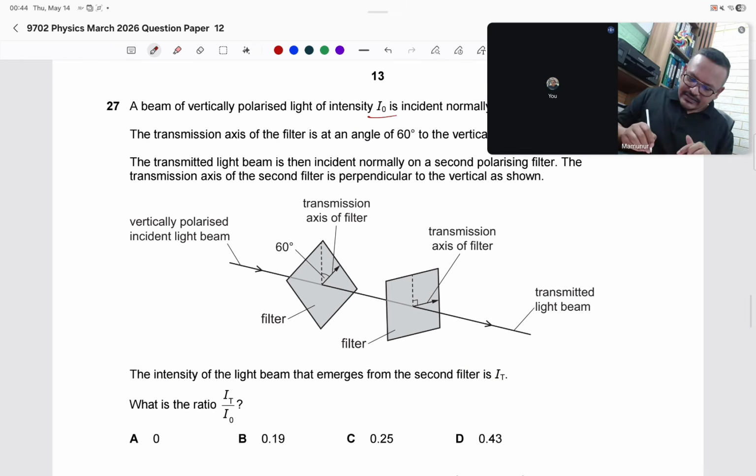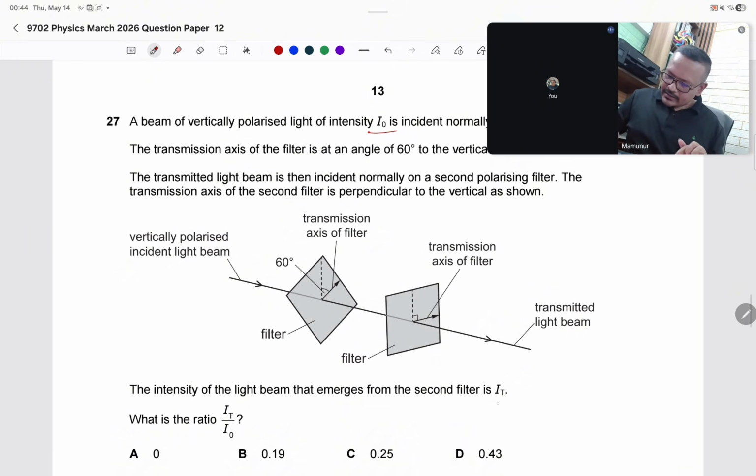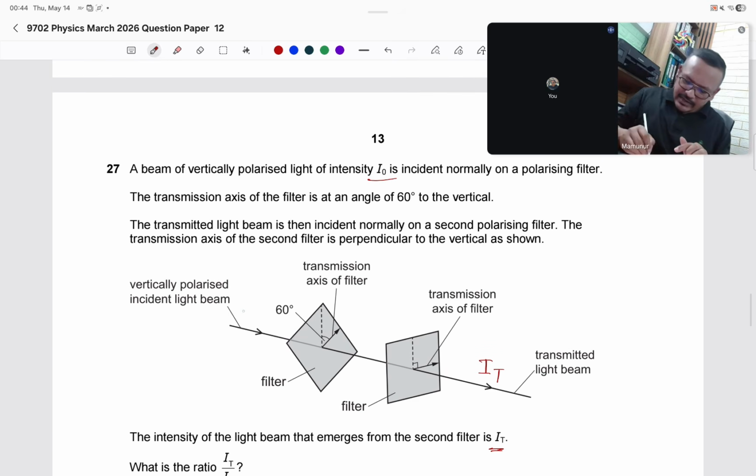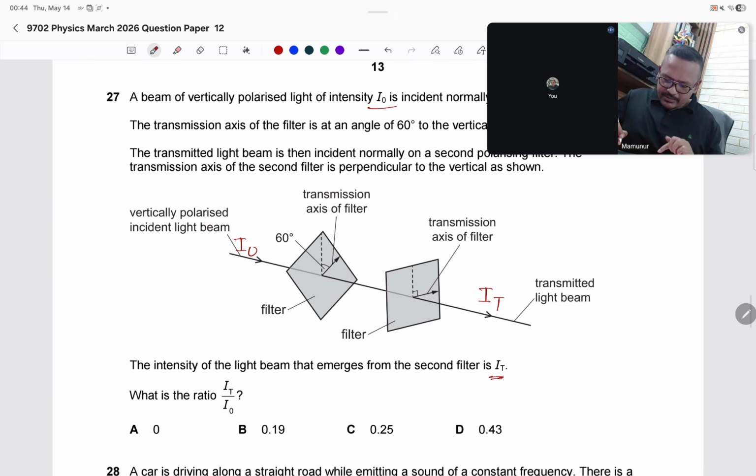The intensity of the light beam that emerges from the second filter is IT, and the beam incident on the first filter has intensity I naught. What is the ratio IT divided by I naught?